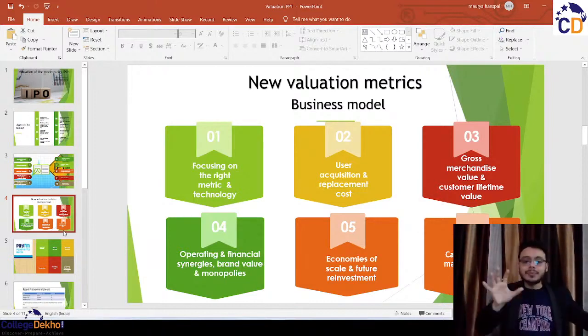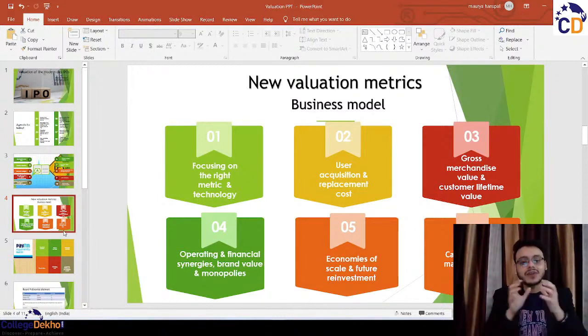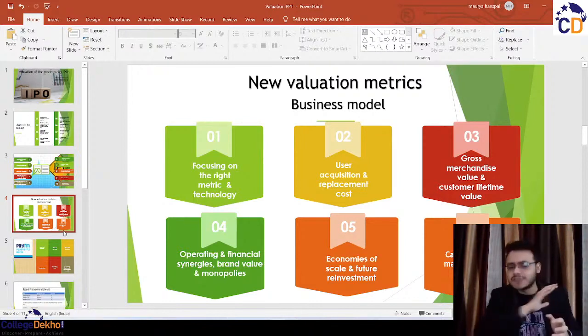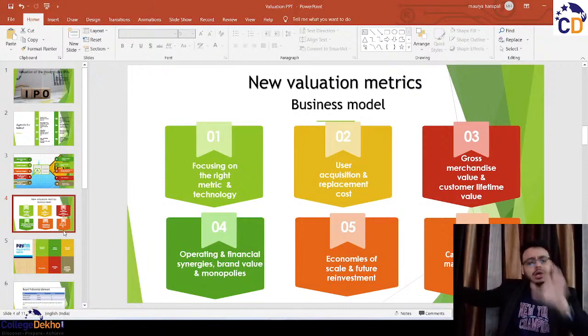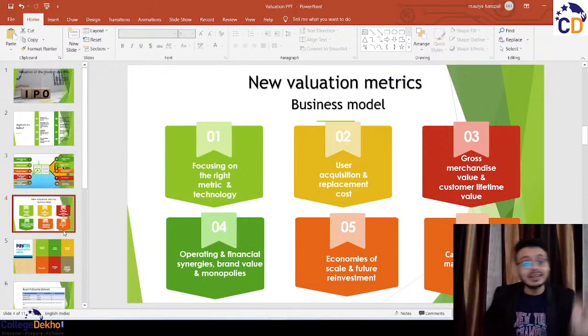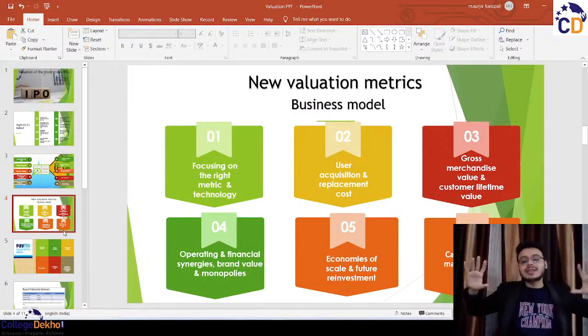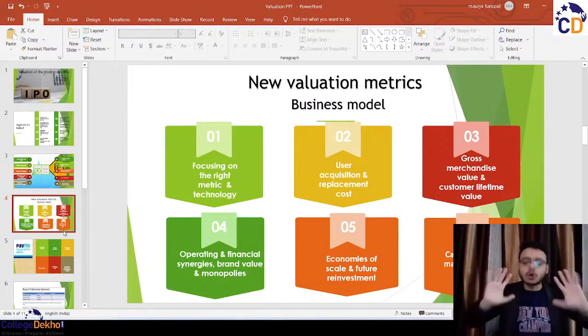But these startup companies or loss-making companies have changed the field of finance. They say finance can be both quantitative as well as qualitative. They've changed the definition of raising money. They've changed the definition of finance because a lot of qualitative measures are taken into consideration to value these companies. And how to convert these qualitative measures into quantitative measures, a huge number of formulas and calculations are there for that, and we'll talk about it.